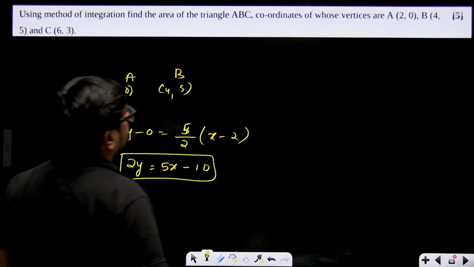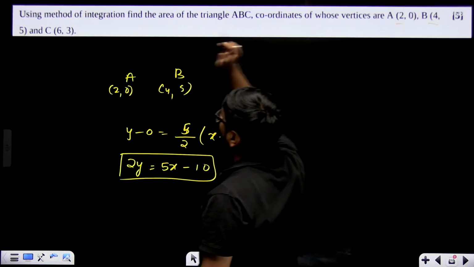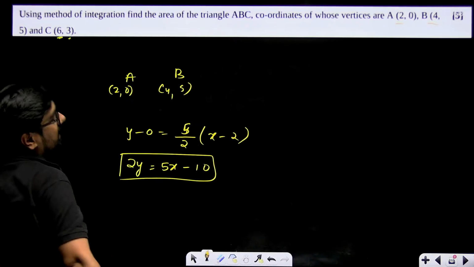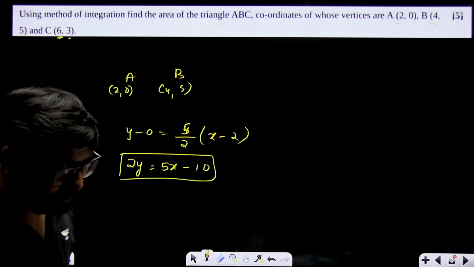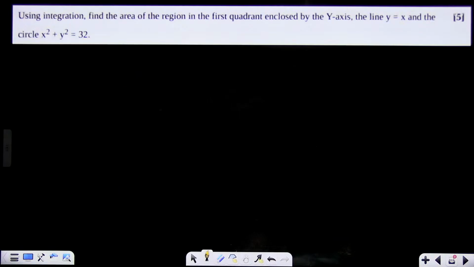Just remember like this, because you'll have to integrate through x. So 2 to 4, 4 to 6, and then 2 to 6. Right? 3 limits you'll have to apply. 2 positive, 1 will come as negative. Three limits you'll have to apply. Differentiate, integrate this question again.